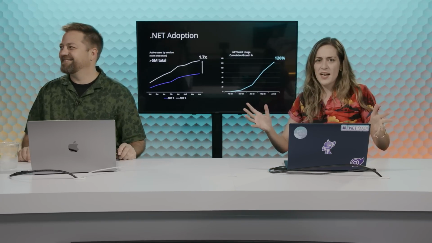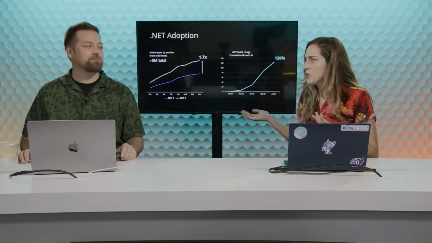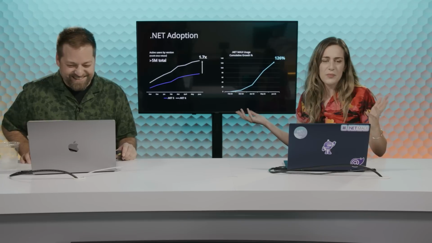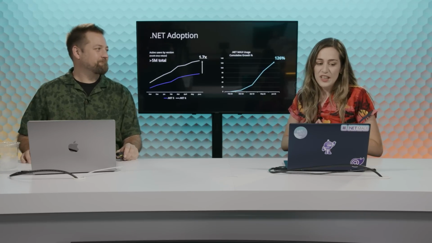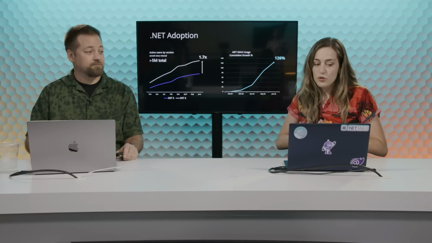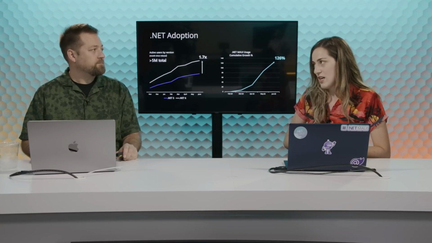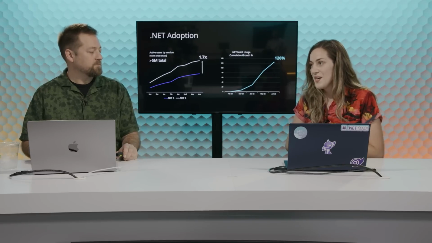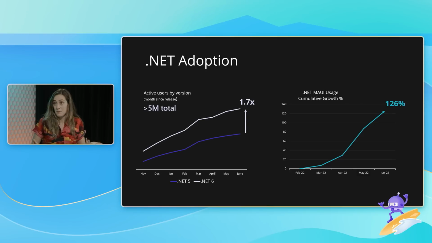A little bit about .NET. I don't know if you recognize that Scott guy who crashed the party a little bit ago. He's been around sometimes. A little bit. .NET 6 is the fastest adopted version of .NET ever. Almost twice as fast as the adoption rate of .NET 5, which is super cool. And in November, .NET 7 will ship. Right. So we'll see how much faster everyone can adopt that.